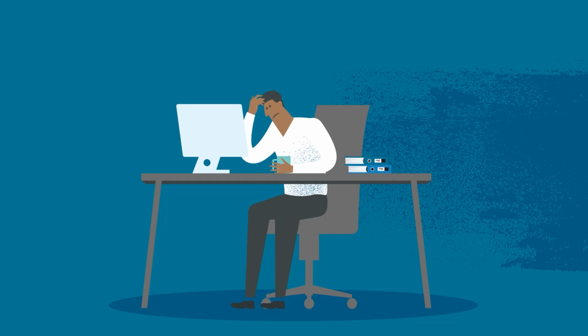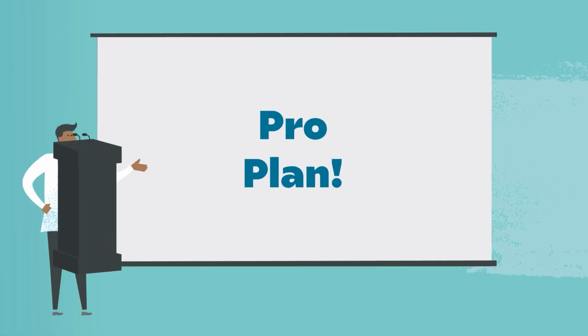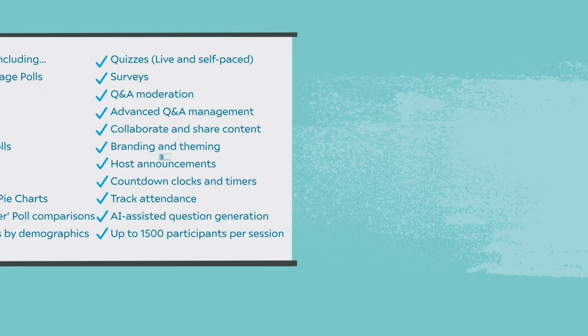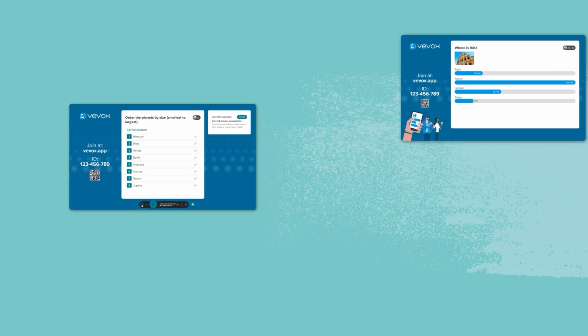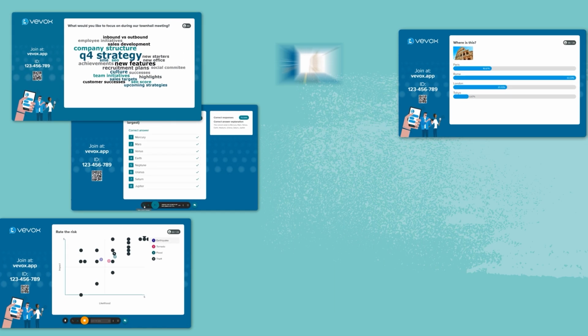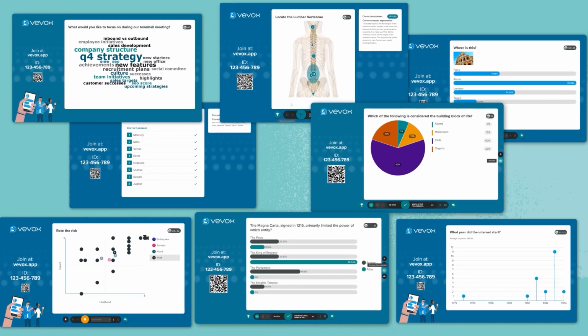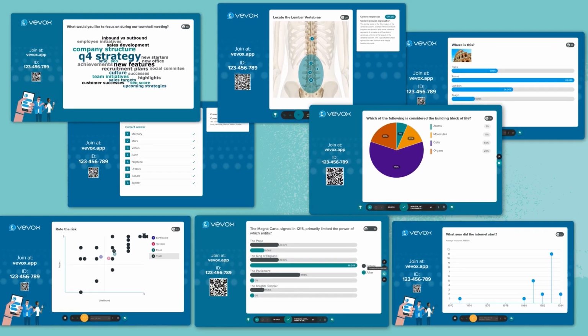Step aside boring presentations. Pro is the ultimate solution for dynamic and interactive meetings and classes. It's got everything in the starter plan, plus so much more. Want to rank ideas, test knowledge, brainstorm, measure learning, check the mood, or just break the ice? Pro's vast range of polling types has you covered.